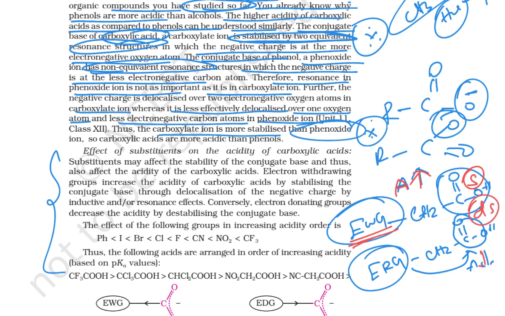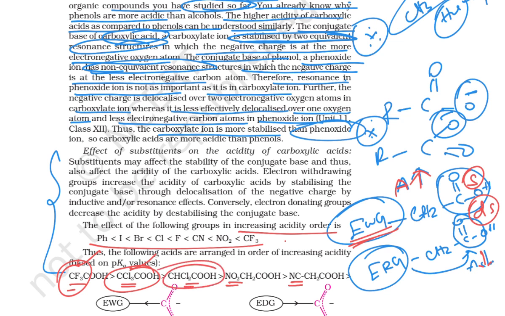At the time acidity gets decreased. Clear? So this is the effect of following increasing order of acidity. Okay, so we will compare. Here fluorine is there, chlorine is there, 2 chlorine is there, NO2 is there, CN is there. So 3 fluorine is there, so this is going to be more acidic. Then 3 Cl is there, then this is acidic. This 2 Cl is there. If it has 2 Cl and 1 NO2, the 2 Cl compound is more acidic.